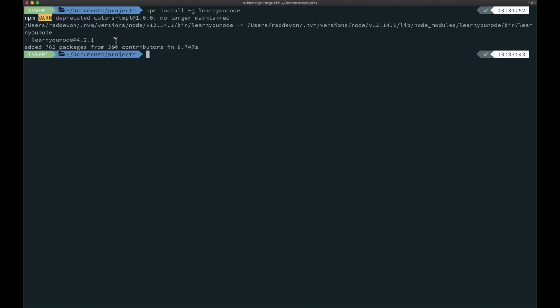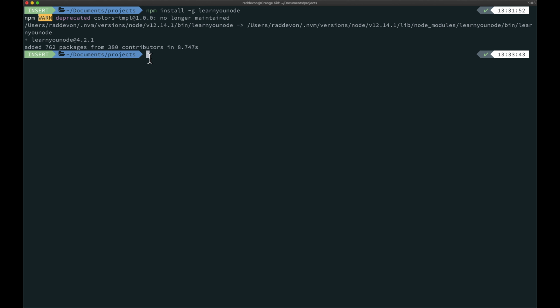Okay, cool. This means it's done, plus learnyounode@4.2.1. That means we now have Learn You Node version 4.2.1 installed globally. The reason I am in my projects directory right now is because we are going to be writing some code to do these practice projects, and I want to put it all in one place where I can easily find it and keep it organized.